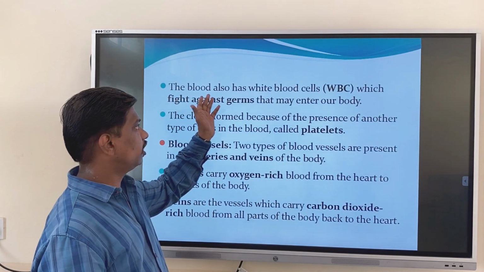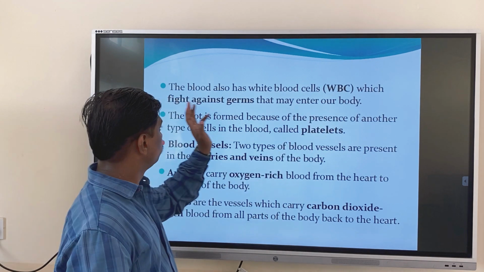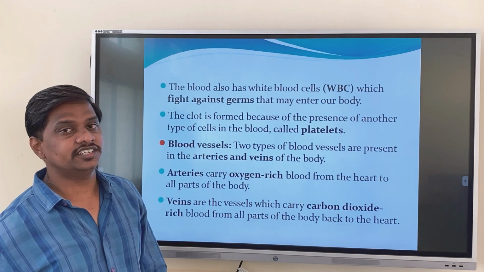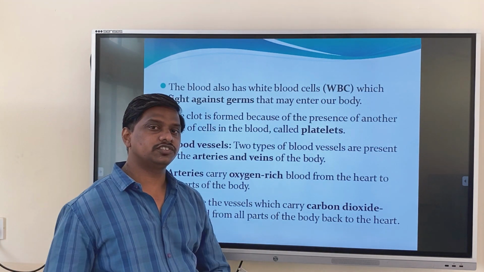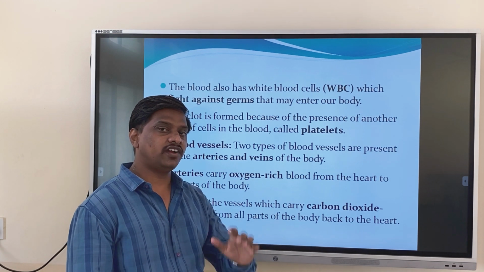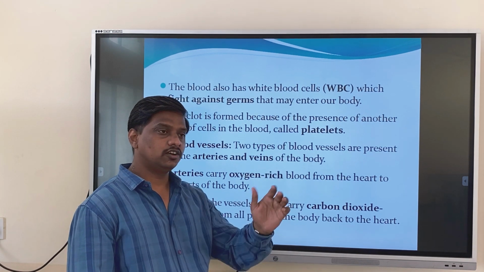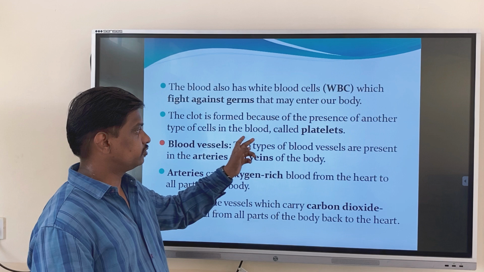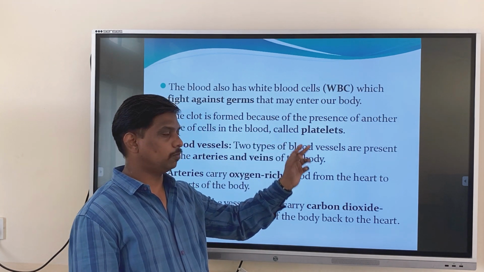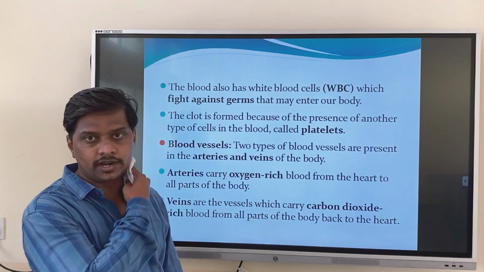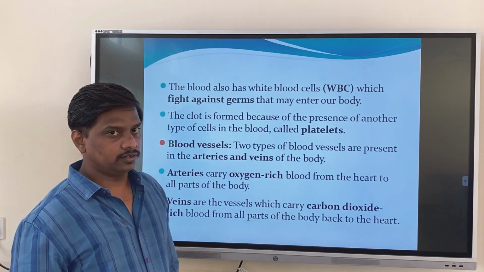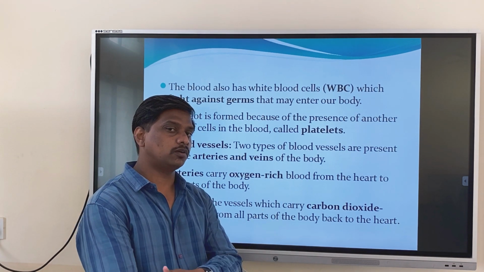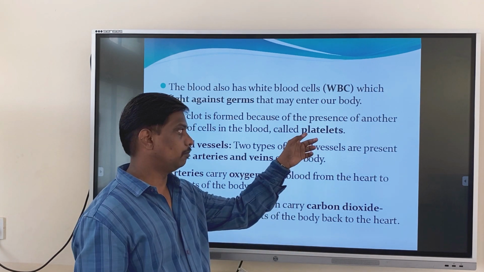Next, blood also has white blood cells, that is WBCs, which fight against germs that may enter our body. Clotting is done by another type of cell in the blood called platelets. They clot the blood. If you get a scratch on your body, the blood flowing out has to be stopped by the blood platelets.